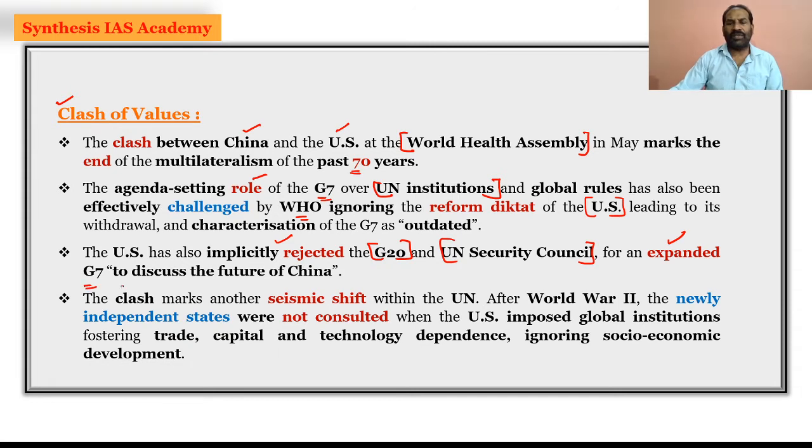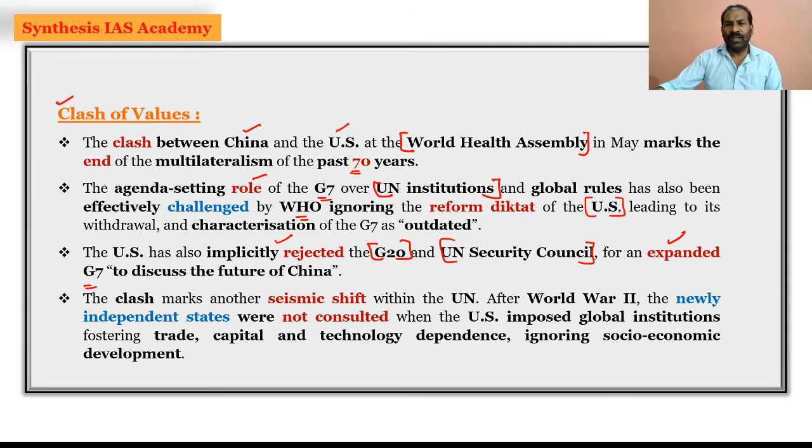Why did it want an expansion of the G7? So that it could discuss the future of China. It wanted to make sure that it could contain China. It wanted to make sure that China is kept at a lower end, and then it can take the help of India in Asia, in the Indian Ocean, and in the Indo-Pacific region also, making it very clear that India will have its role, and in this clash of values India can certainly re-emerge and then prove to the world that we are emerging global leaders.